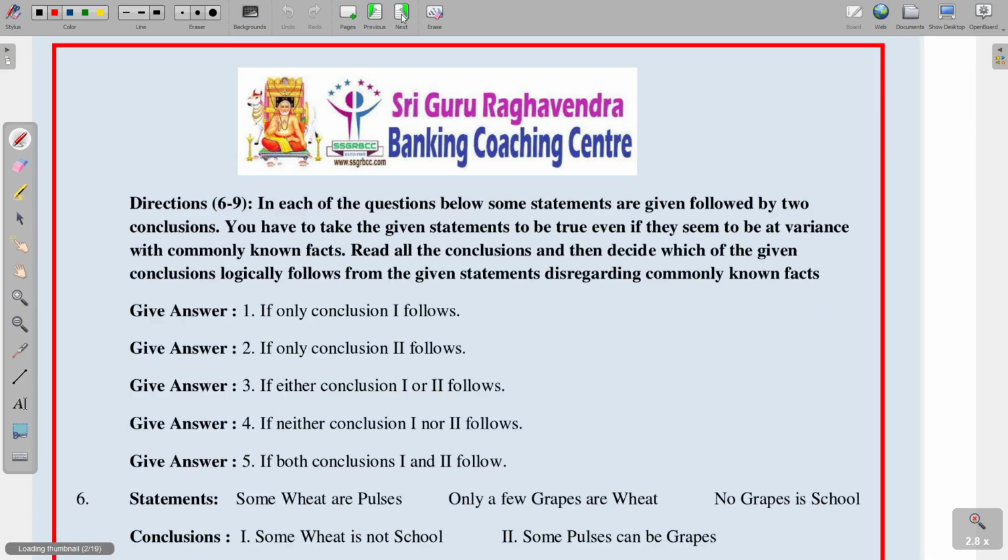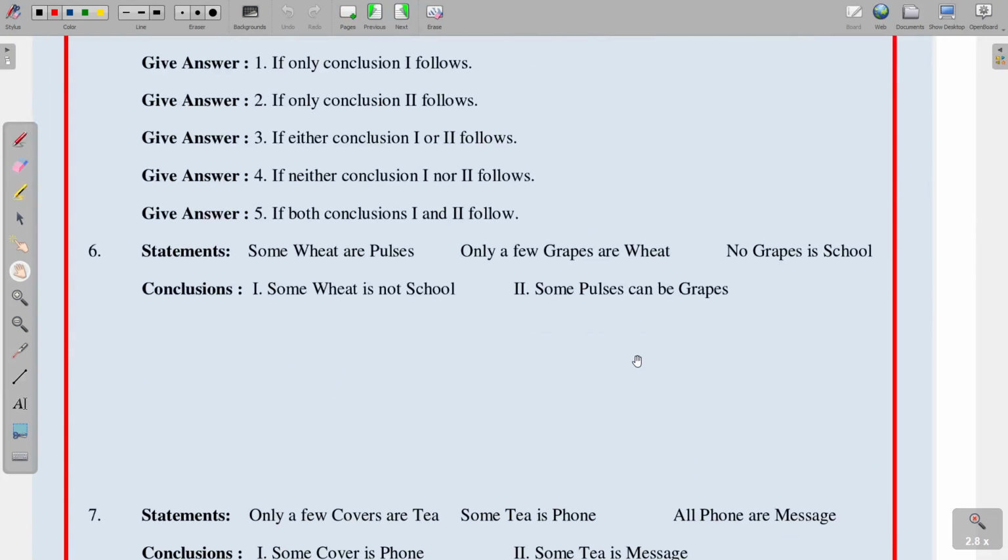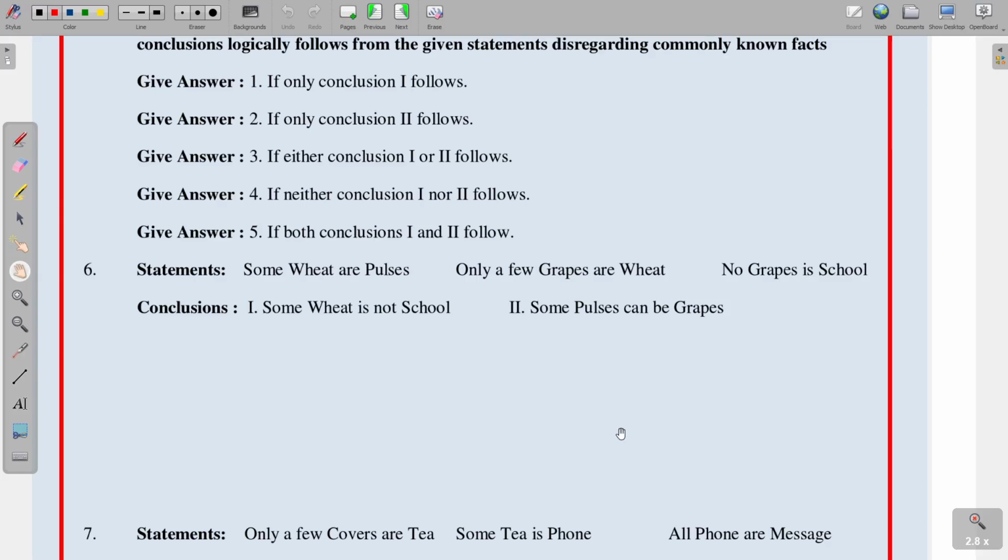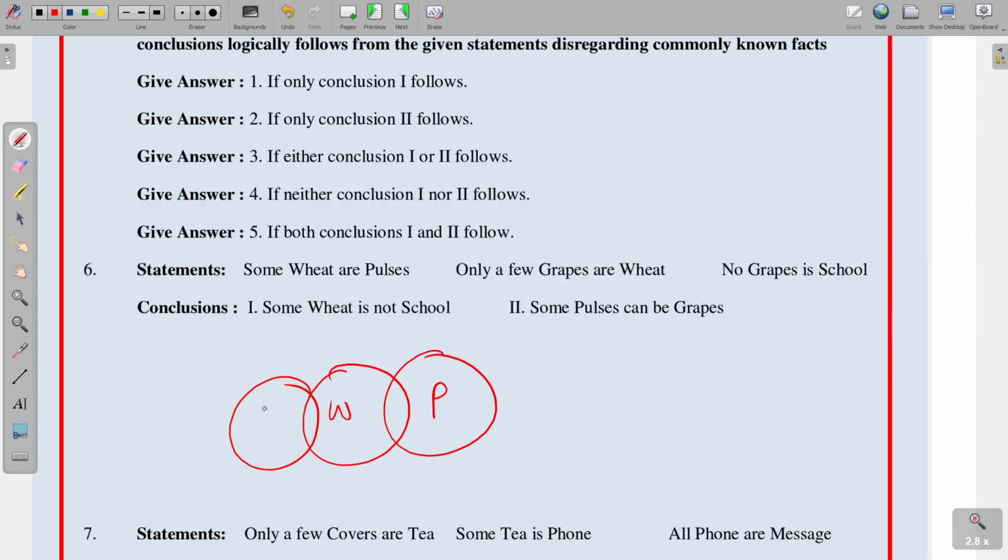Next, 6 to 9, we have syllogism. So see first one, some wheat are pulses. So some wheat are pulses. Only few grapes are wheat. So only few grapes are wheat. Only a few. No grape is school. So no grape is school.